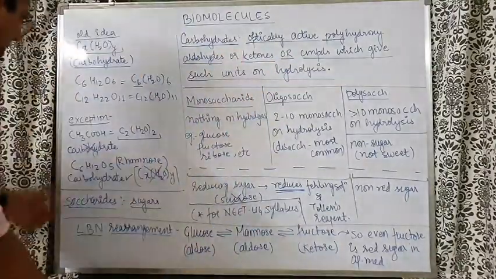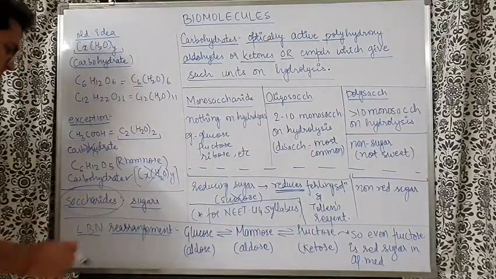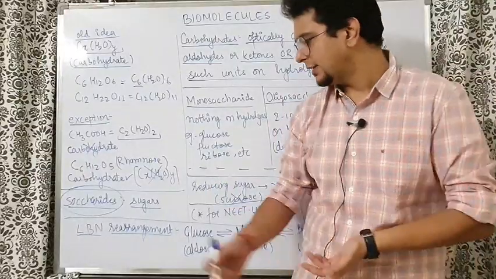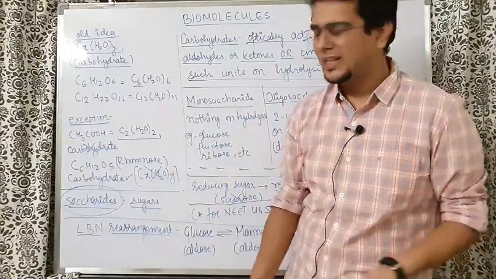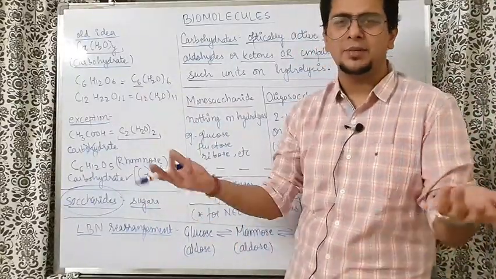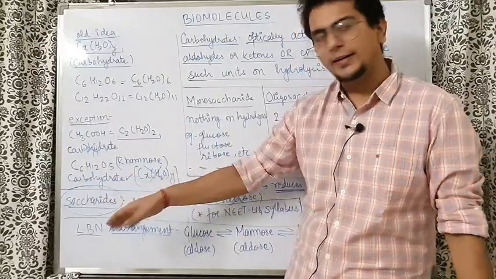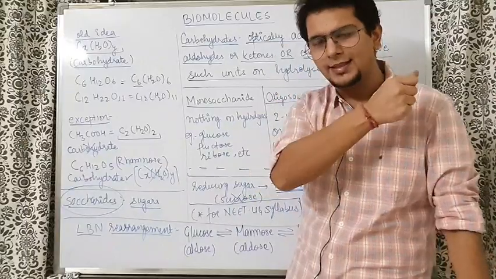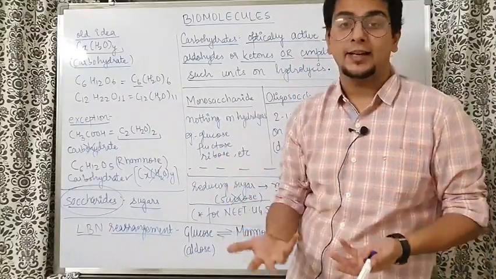At that time one more term was there, saccharide, which was very common. It depends upon the country where the research is going on. If the research was going on in Britain, they would have used the word sugar. Going on in Greece, people used the word saccharide at that time. Saccharide means sugar. So saccharides are called sugars. At that time all of them were sweet in taste. So that's why people started calling them saccharides also.